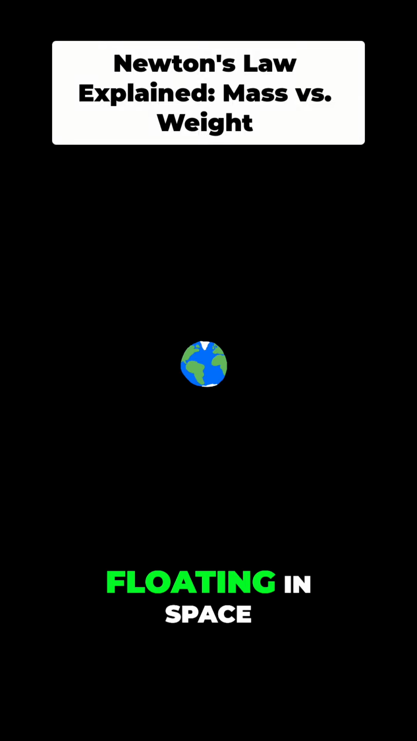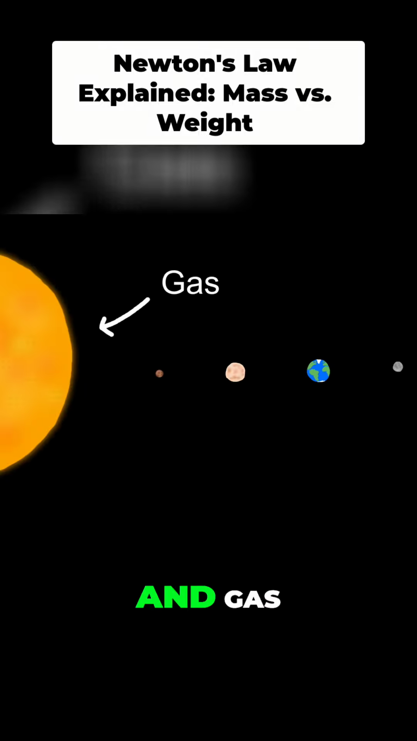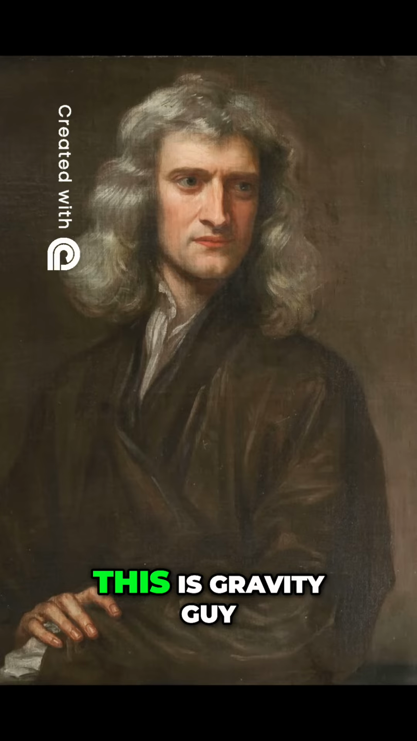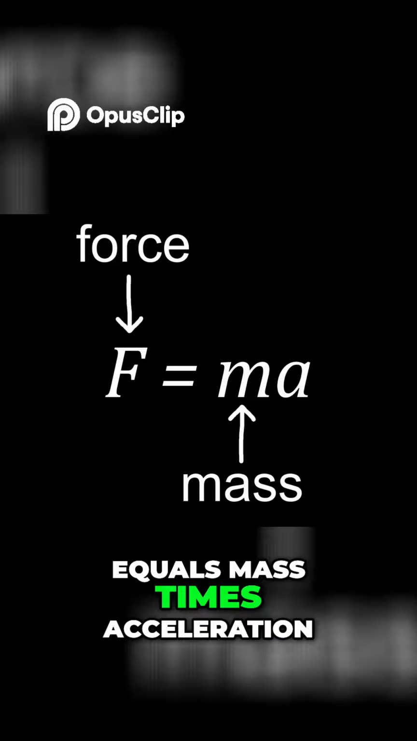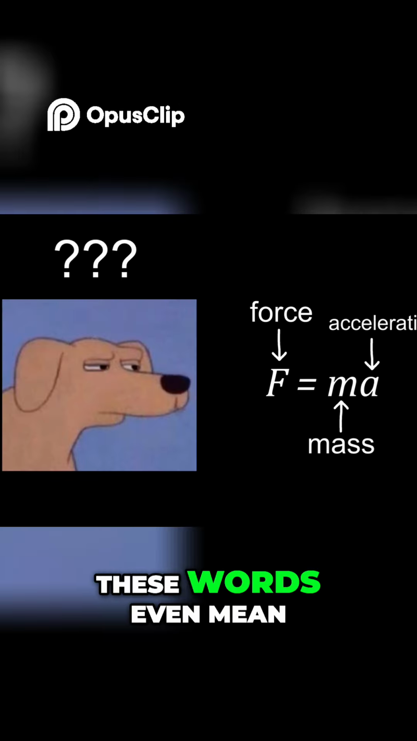Hi, you're on a rock, floating in space, surrounded by more rocks, and gas, and a bunch of nothing, mainly. This is Gravity Guy, but most people call him Isaac Newton. One important thing he said is that force equals mass times acceleration. Now, what do all these words even mean?